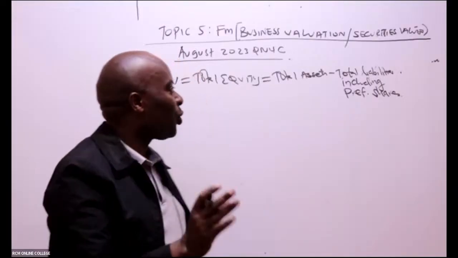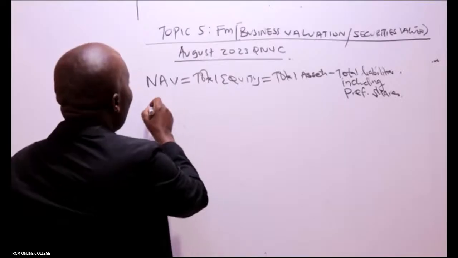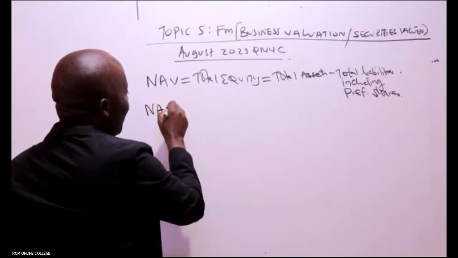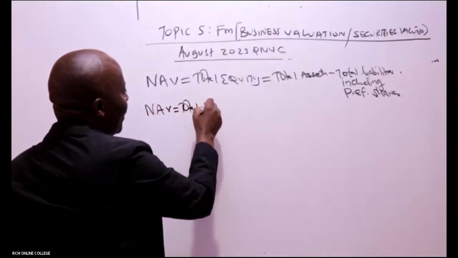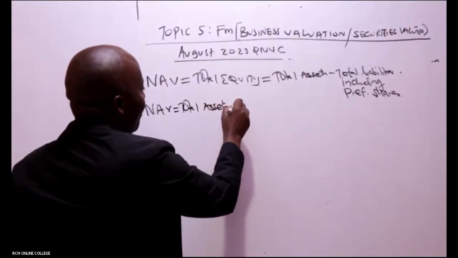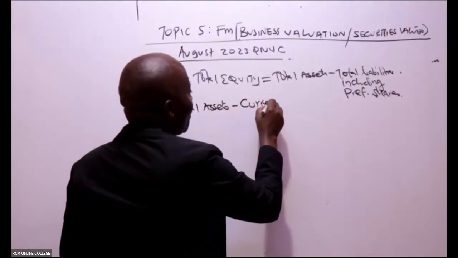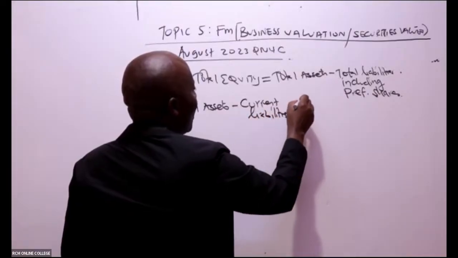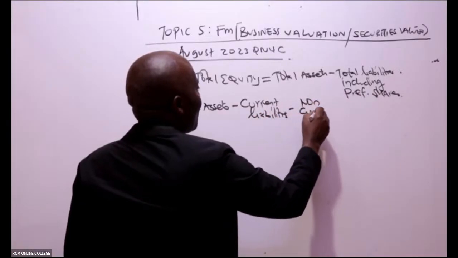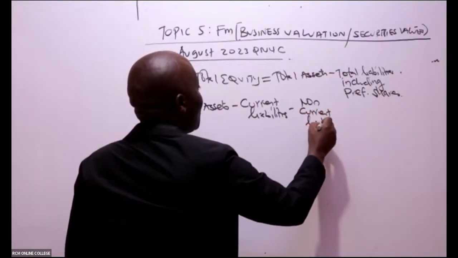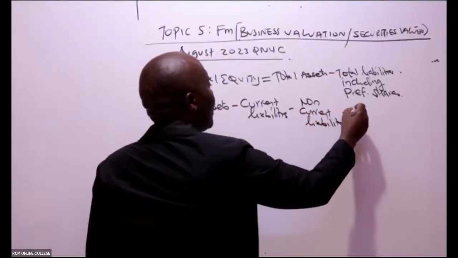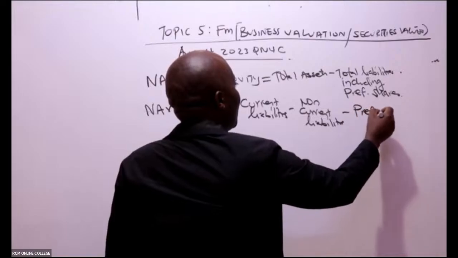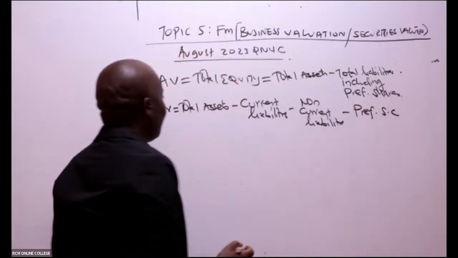So in short, whenever they want us to give them NAV, we shall take total assets. We subtract current liabilities. We subtract non-current liabilities. And then we subtract any preference share capital.